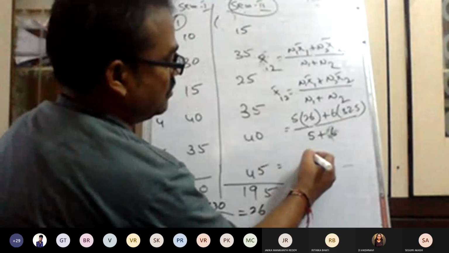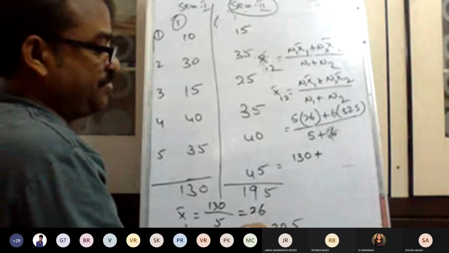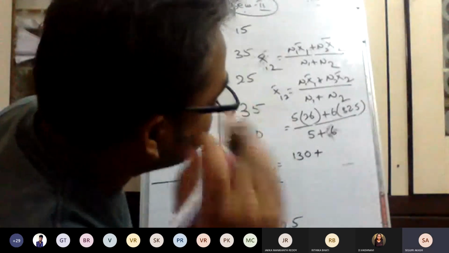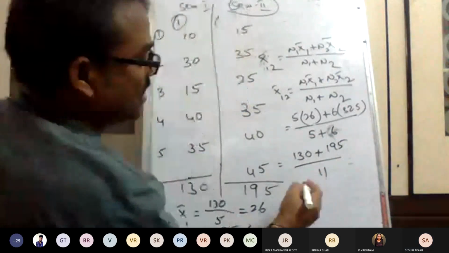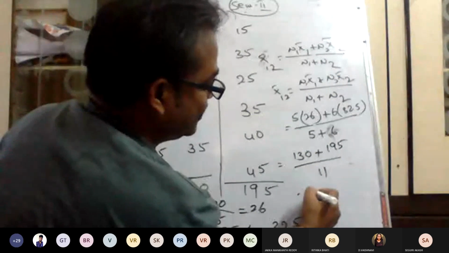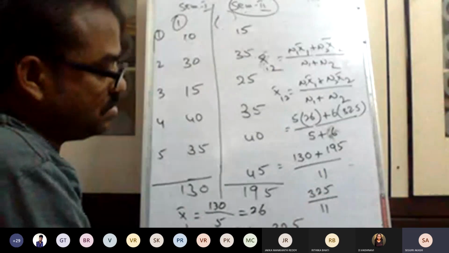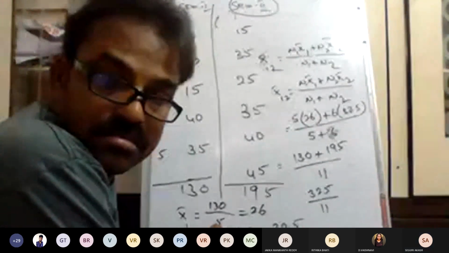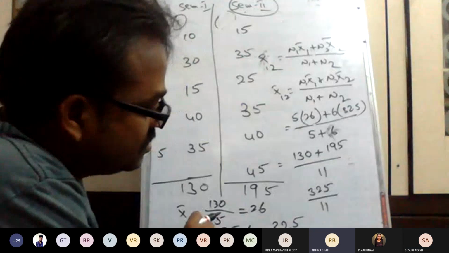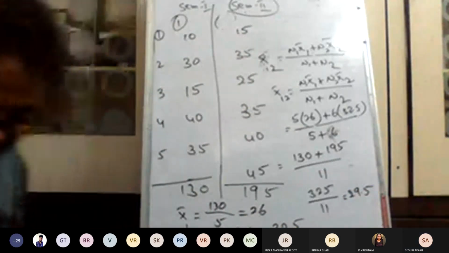So 5 into 26 is 130, plus 6 into 32.5 is 195. 130 plus 195 is 325. 325 divided by 11 is 29.54. So this is the combined arithmetic mean.